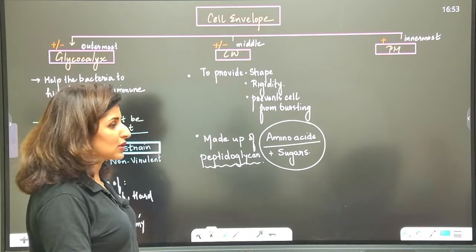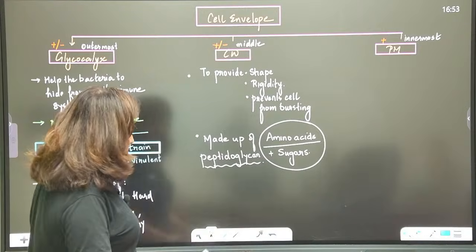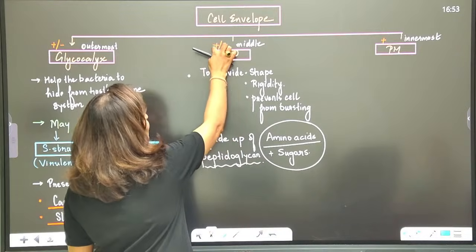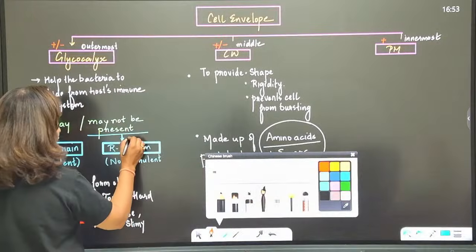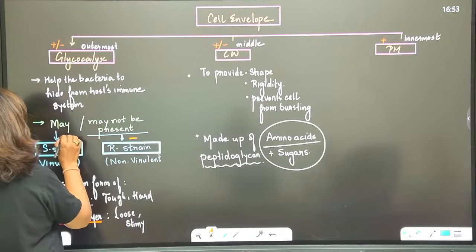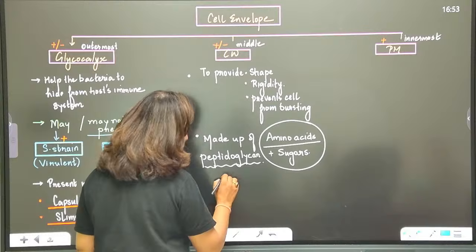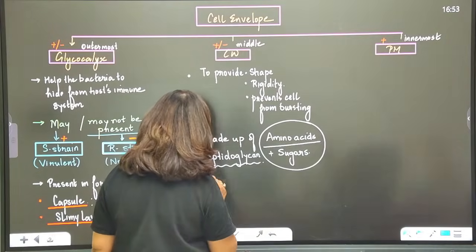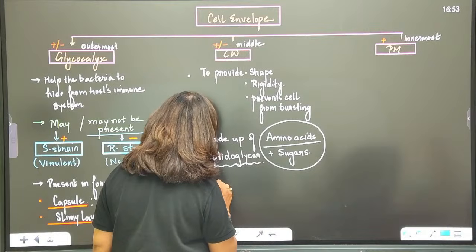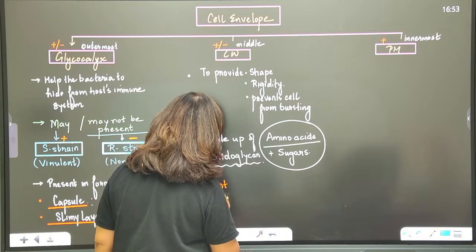Amino acids plus sugars. Is this point clear? Now, as I said, it may or may not be present. Similarly, where is it absent? Mostly present, but it is absent in mycoplasma.